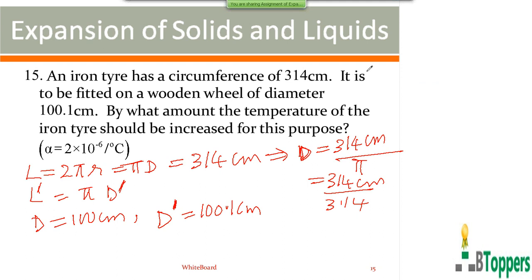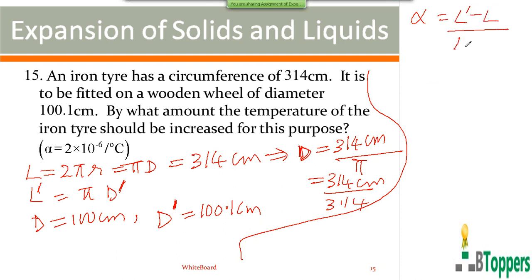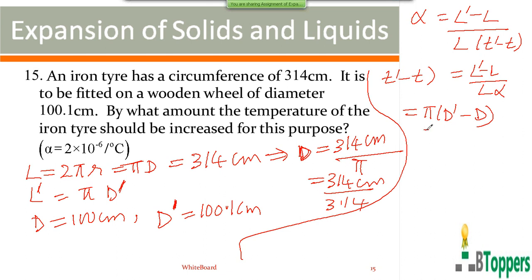So the coefficient of linear expansion alpha can be written as change in the length by original length into change in temperature. So our change in temperature, or increase in temperature, T dash minus T. You can write L dash minus L by L into alpha. L dash you can write pi into D dash, L you can write pi into D. That means in place of length you can directly substitute the diameters of the iron tire.